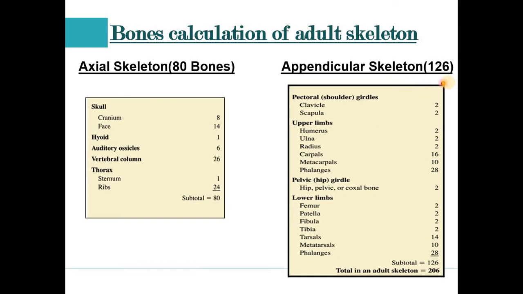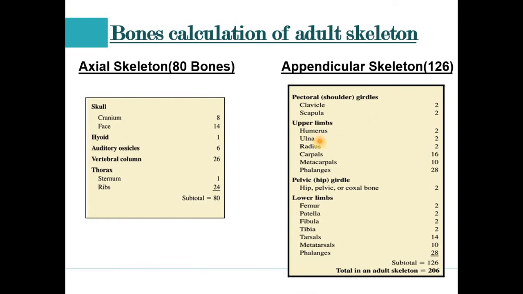In the appendicular skeleton, 126 bones are present. In the pectoral girdle, the clavicle and scapula are present. The clavicle is 2 in number, one on each shoulder side. All the numbers mentioned are 2 in number, one on each side. So in the pectoral girdle, the clavicle and scapula bones are present.